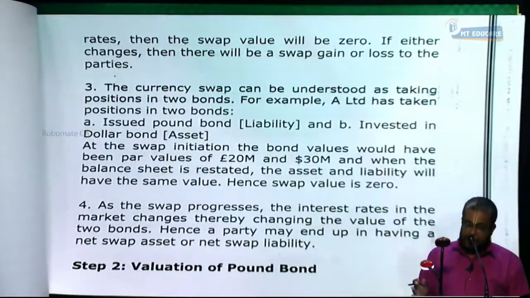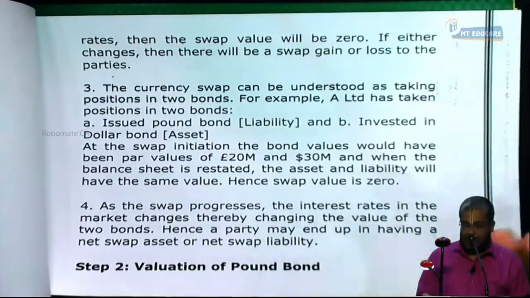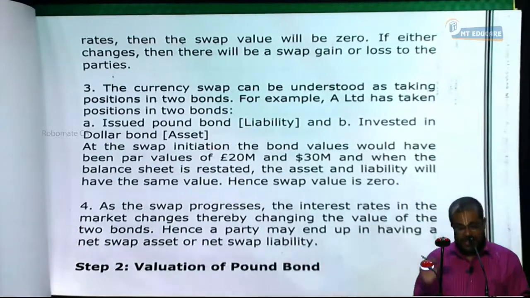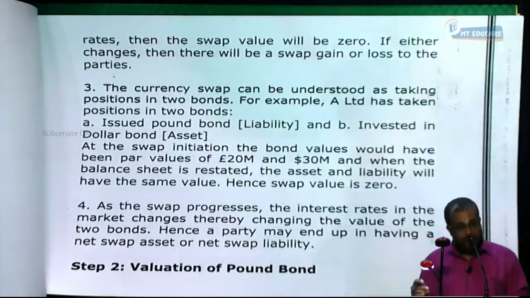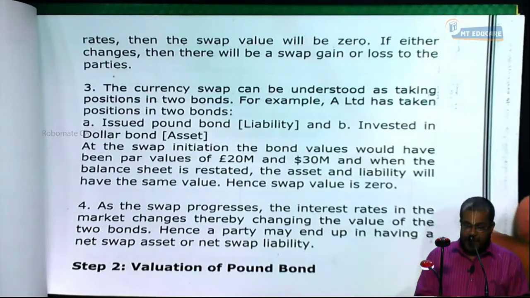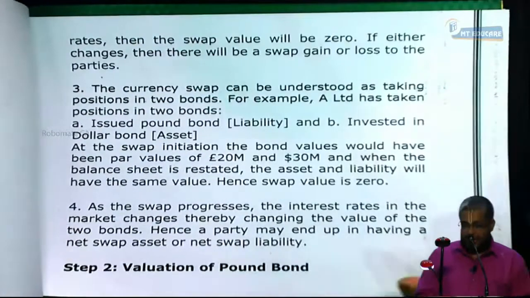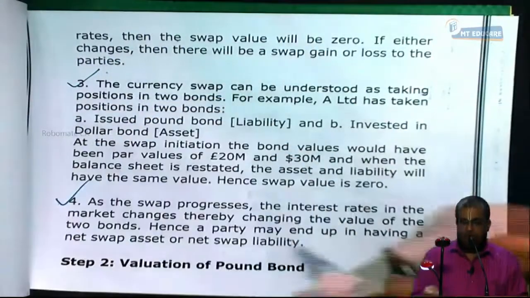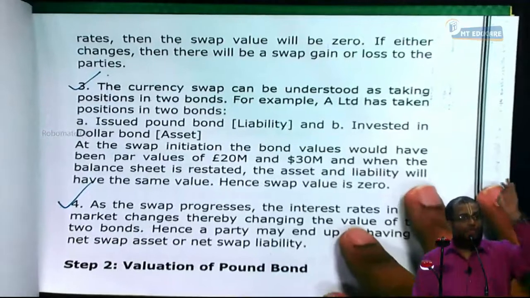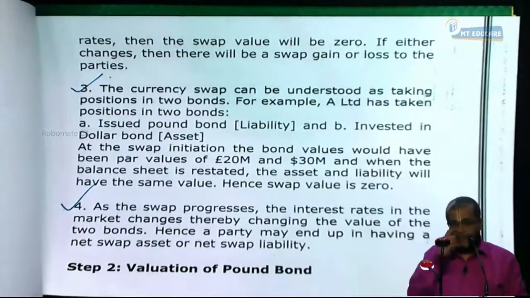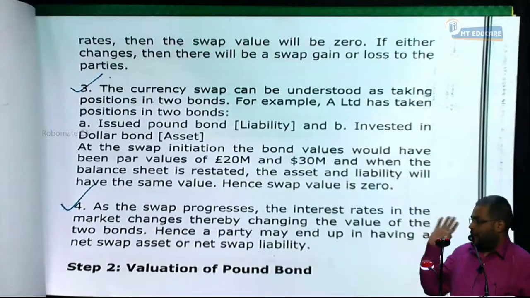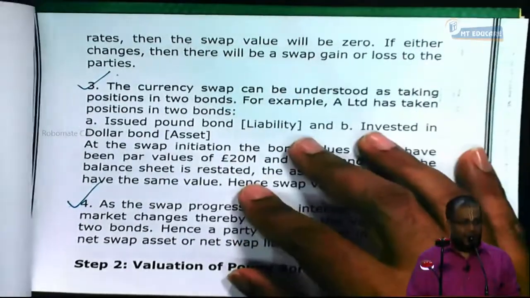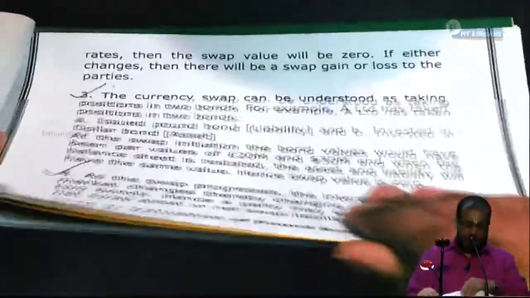Next. As the swap progresses, the interest rate in the market changes, thereby changing the value of the two bonds. Hence, a party may end up having a net swap asset or a net swap liability. This is what we have understood through the course, up to the 4th point. Do you have full clarity? Can I proceed to the next point? Now, let's go for the calculation. We have to do it together. Help me out with the calculation.